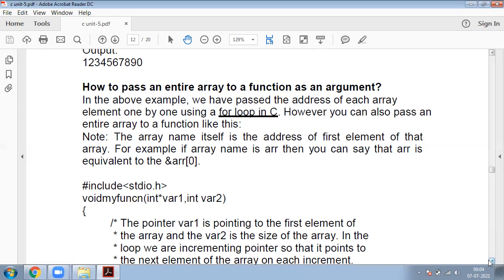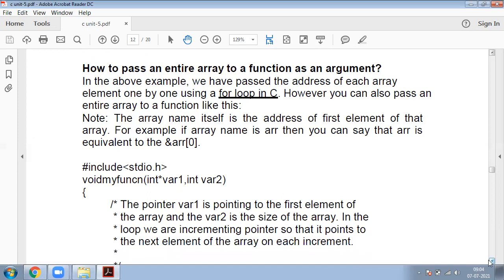Now coming to our next topic: how to pass an entire array to a function as an argument. We can pass an entire array to a function as an argument using loops.